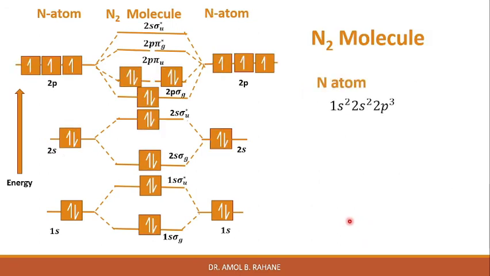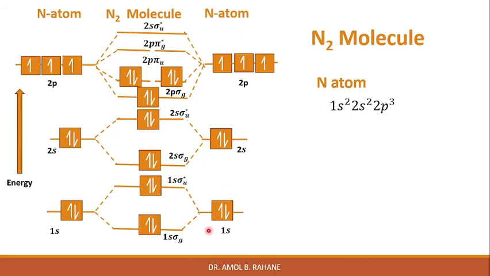Now let us move to another molecule, that is the N2 molecule. In the case of the N2 molecule, the electronic configuration of the N atom is 1s2, 2s2, 2p3. That means each atom has 7 electrons, and therefore when two N atoms come closer, they form the N2 molecule with 14 electrons.